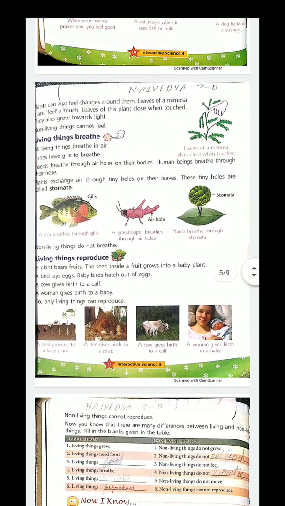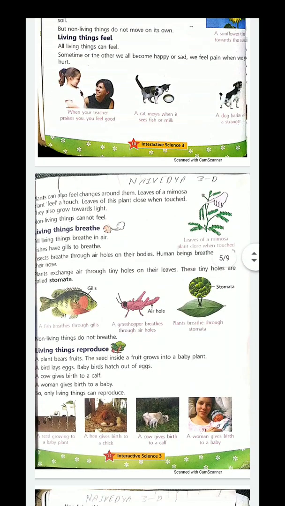Today we have discussed everything about living things. We have had a quick revision of the chapter, and tomorrow we will be discussing non-living things. Then we will revise the question answers, fill in the blanks, true and false, and match the following also. So be careful, learn your question answers. I again say, learn your question answers. I may explain them or I may quickly ask you to give the answers.